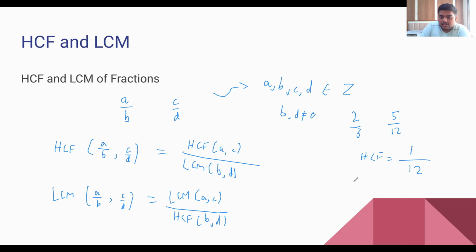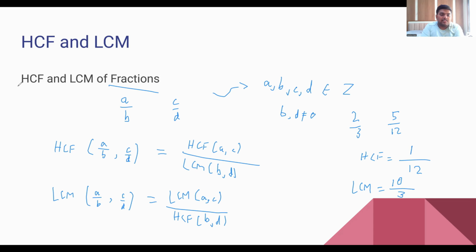So here LCM is equal to 10 by, sorry, HCF of 3 and 12 is 3. So this is 10 by 3. So that is pretty much it for the HCF and LCM of fractions.